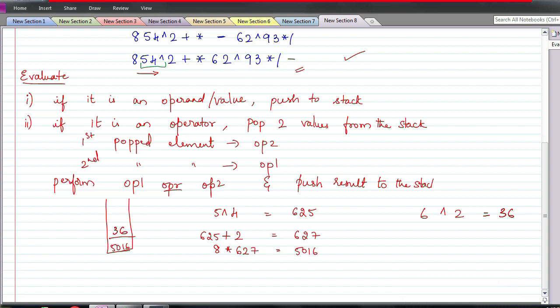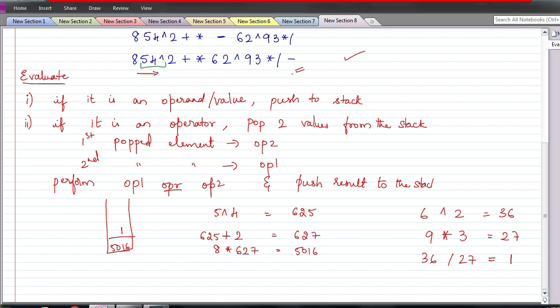Now next is 9, that is pushed to the stack. Next we have 3, that is also pushed to the stack. Next I have star. So when I get an operator, I remove the 2 numbers from the stack. 3 is the second operand, 9 is here. So 9 3s are 27, 9 and 3 are popped. So 27 is pushed back to the stack. Next I have slash. For slash again we remove 2 numbers. So I get 27 here and 36 here. Okay, so 36 by 27 is 1 because it is all integers. Therefore, you are going to get an integer result only. Answer is 1. 1 is pushed to the stack.